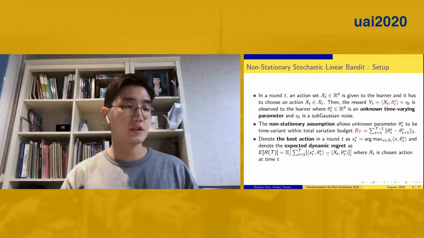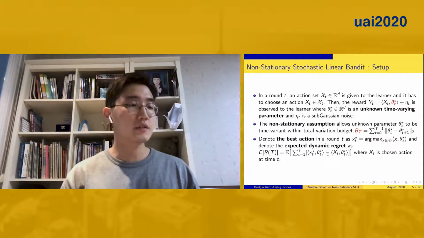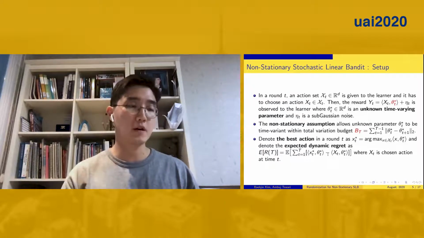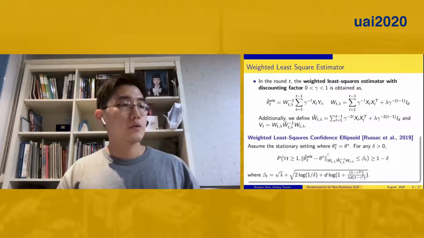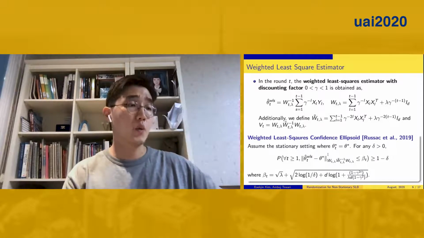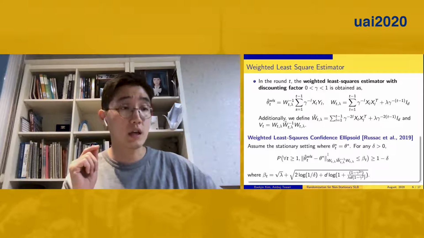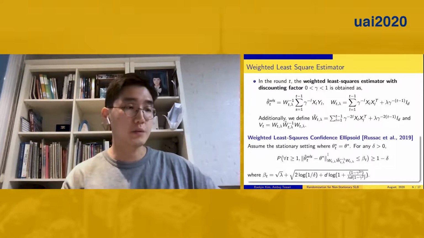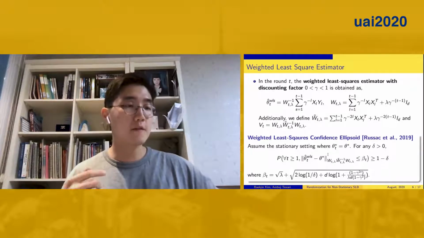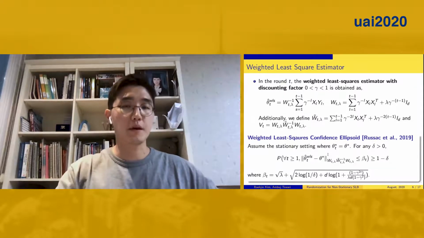The main difference from the stationary setting is that the reward is linearly generated from an unknown time-varying parameter theta_t star. This non-stationary assumption allows theta_t star to be time variant with total variation budget B_T. To gracefully accommodate the time variation of the environment, the least square estimator should be replaced by a weighted least square estimator with an exponentially discounting factor gamma. Gamma should be between 0 and 1, and additionally we should define W tilde and V_t.